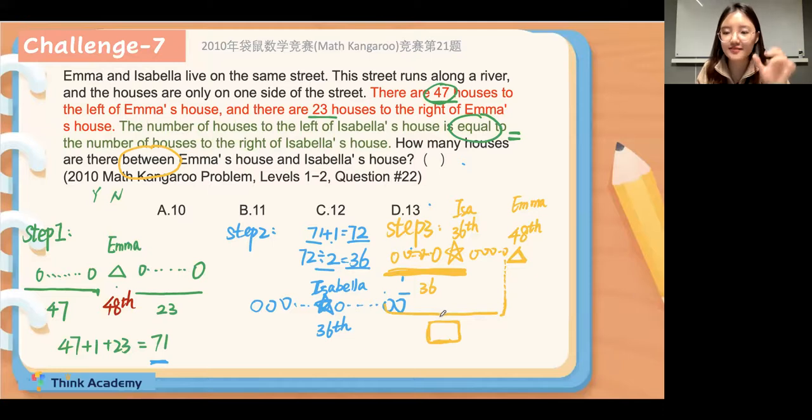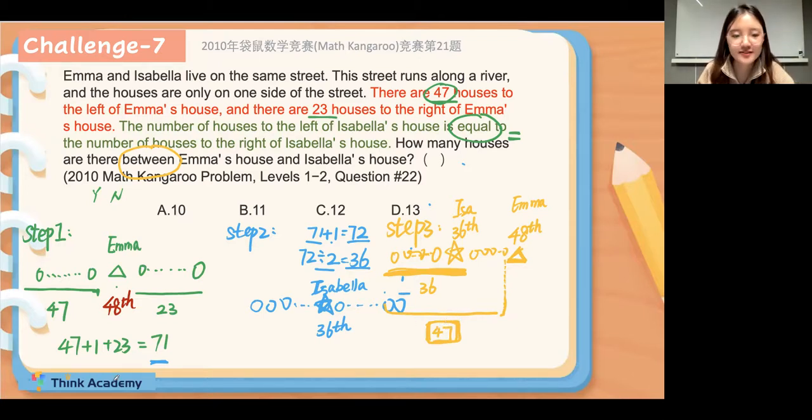Emma's house is on the 48th on the street. Then my question is, how many houses in front of Emma's house? Which number should I write here? Yes, very well done. 47, right? 47. Because Emma's house will be the 48th. So there are only 47 houses in front of Emma's house, right?